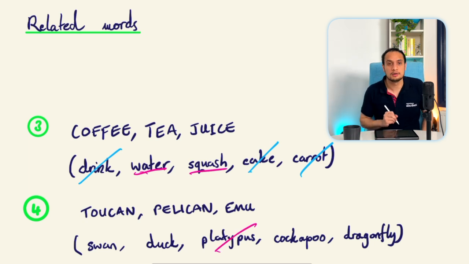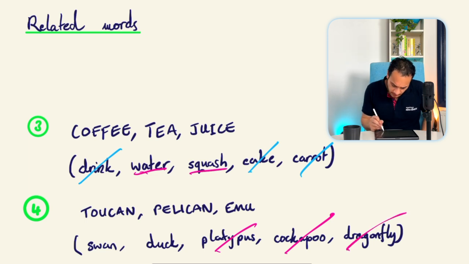So we can rule that out. A cockapoo, the reason why I put this down is because it sounds like cockatoo. But it's not, it's a type of dog. And then we've got a dragonfly, and a dragonfly is neither a dragon nor a fly. It is a dragonfly. It's an insect, a predatory insect. So we can get rid of that, and we're left with swan and duck.